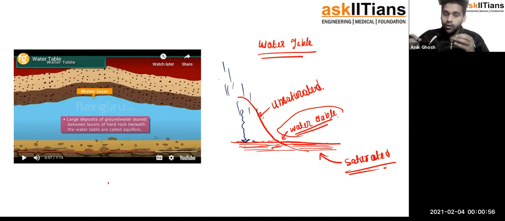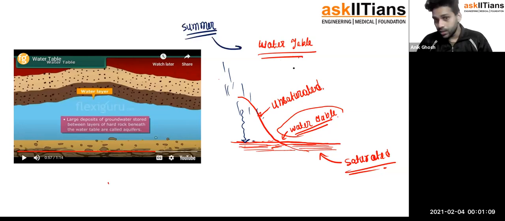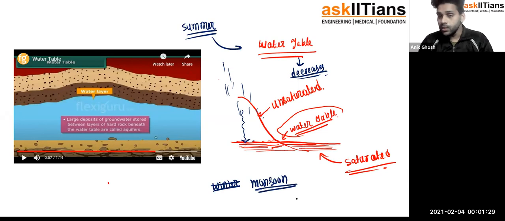Okay, now what happens is during summer, the water table layer decreases. Okay, because of the temperature only, it decreases. And during the winter or during the monsoon, it would be better, isn't it? During the monsoon, the water table layer increases, isn't it? Right?